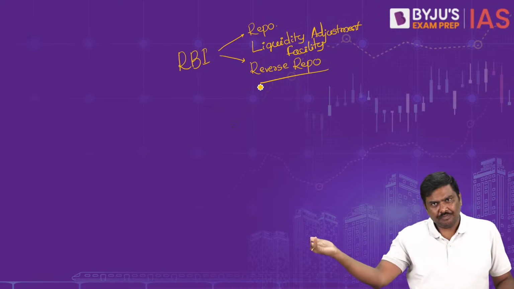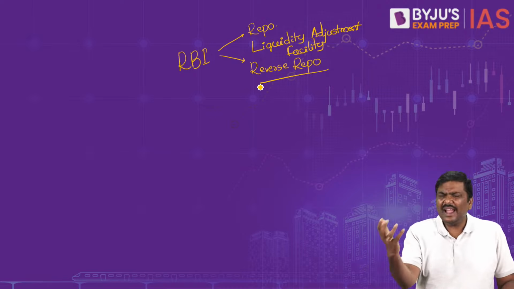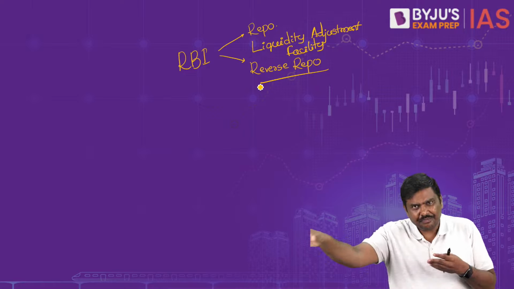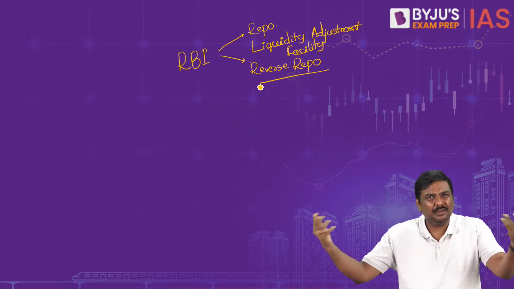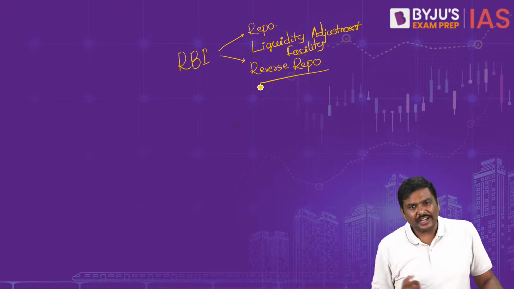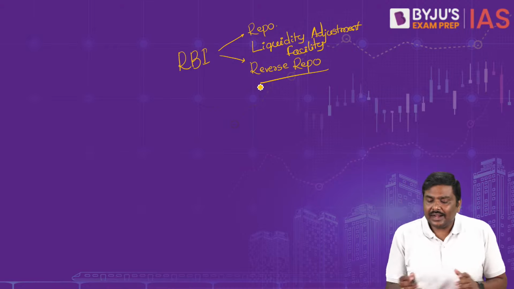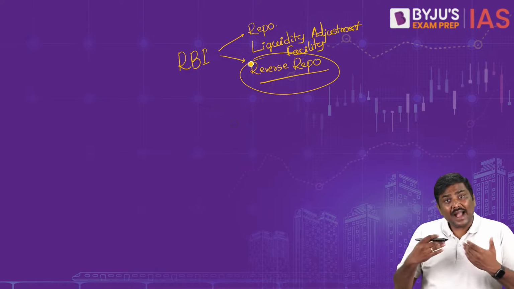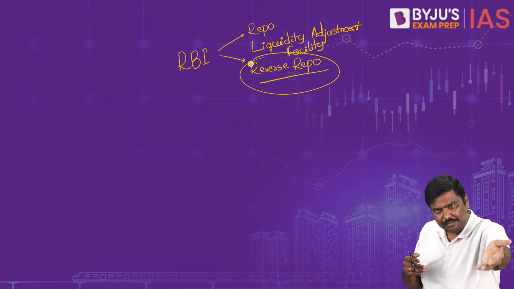Bank can borrow from RBI and provide certain collateral, and there would be an agreement. Repo is nothing but an agreement. You will borrow for 1 day, or let's say 14 days, etc. And in reverse repo, bank will give this extra deposit to RBI.